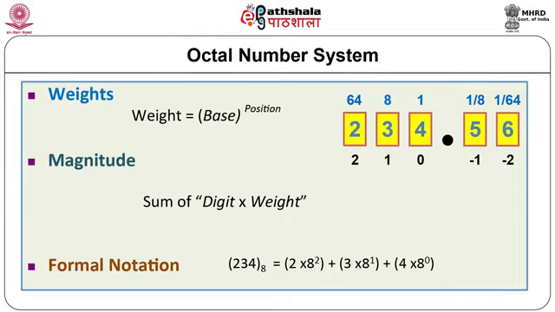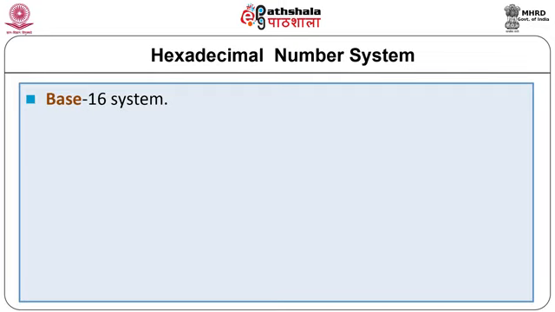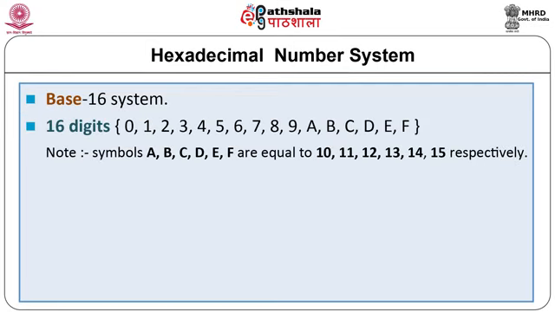Let us now talk about hexadecimal number system. Hexadecimal is a base 16 system. It contains the digits 0 to 9 and the letters A to F, that is 16 digit values.